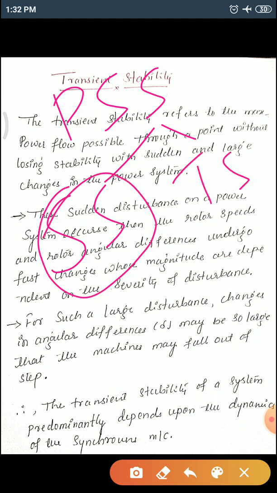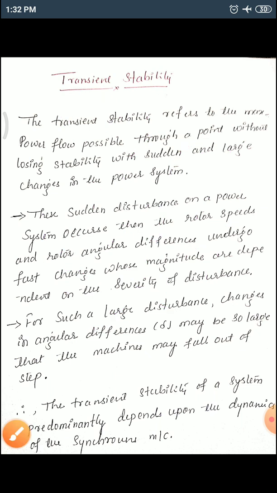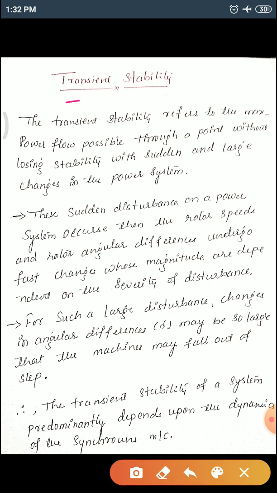Steady state stability means that for a small change in the system, like a load change or a small fault, the system has the ability to restore or return back to a normal condition. Whereas a transient is a sudden and large change in the power system. We'll study this one by one. Let's see what transient stability is first.